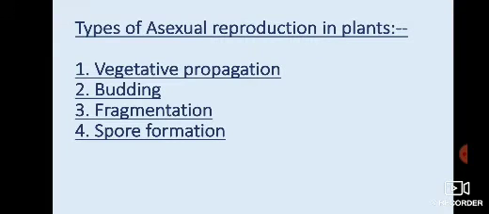Types of asexual reproduction. Dear all, we will discuss only vegetative reproduction here, but there are four types of asexual reproduction. Number 1, vegetative reproduction or propagation. Number 2, budding. Number 3, fragmentation. Number 4, spore formation. You will study about it in the next classes. So, we will go through vegetative propagation.